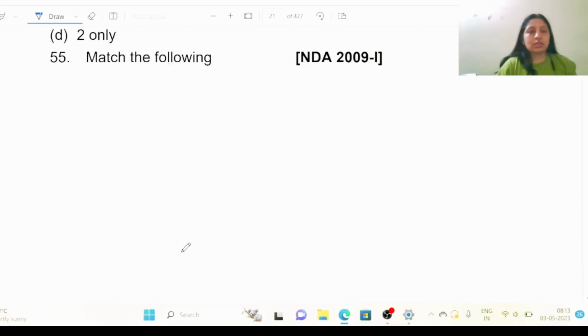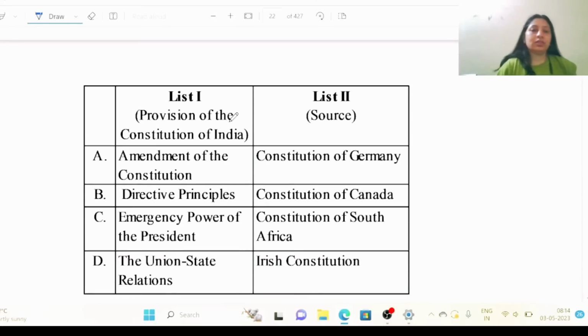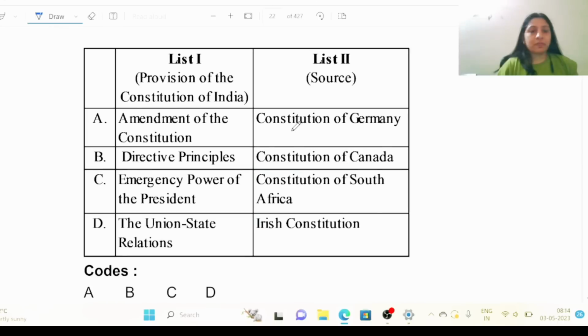Okay. Match the following. I love this. List 1, provisions of the Constitution of India, and list 2, sources. Amendment of the Constitution, Constitution of South Africa. Directive principles, Irish constitution.